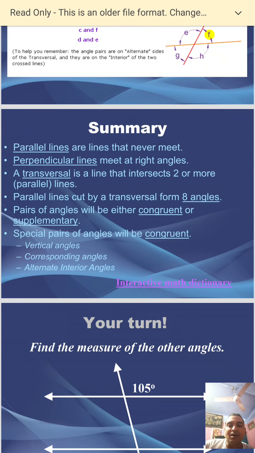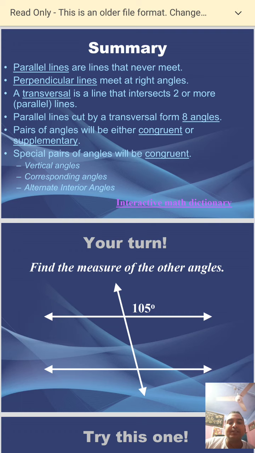Special pairs of angles will be congruent. Vertical angles are equal, corresponding angles are equal, alternate interior angles are equal in case of parallel lines, and vice versa. If corresponding angles are equal, the lines are parallel, and if the lines are parallel, then the corresponding angles are equal. Similarly, in case of alternate interior angles or alternate exterior angles.